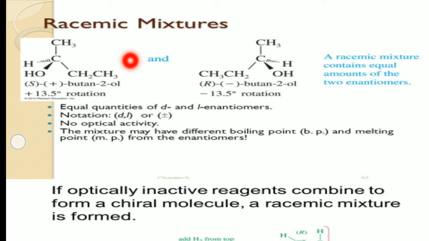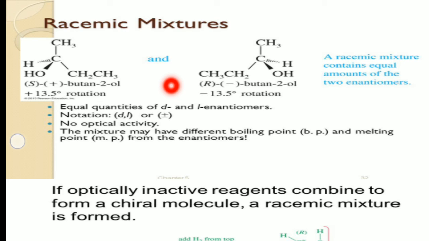This mixture may have different boiling points and melting points from the constituent enantiomers. The boiling points and melting points of the constituent enantiomers will be the same, but the mixture's boiling point and melting point may be different from those of the enantiomers in the mixture. Okay, this is about the racemic mixture.